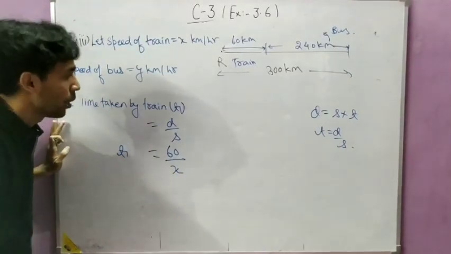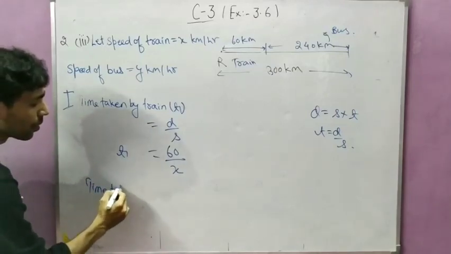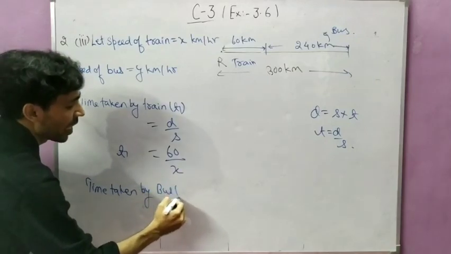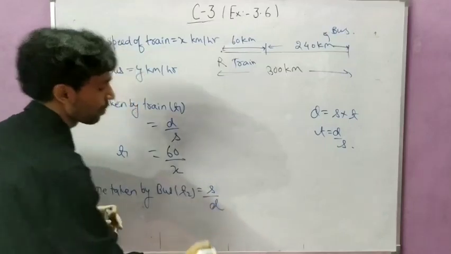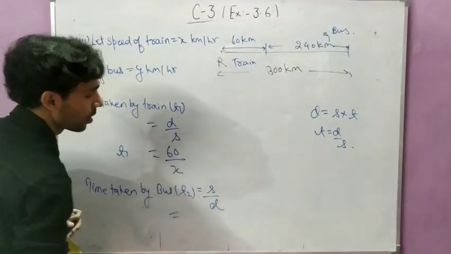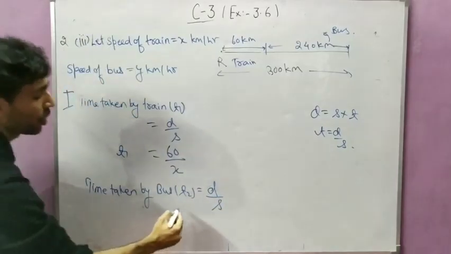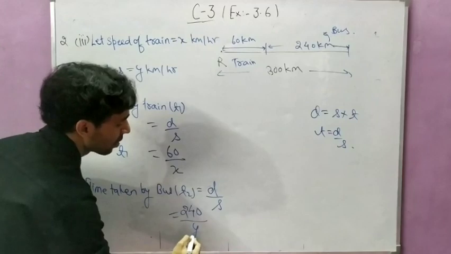Okay. Now time taken by bus, that is T2, and that is again distance upon speed. In this case, the bus distance is 240 and the speed is y.